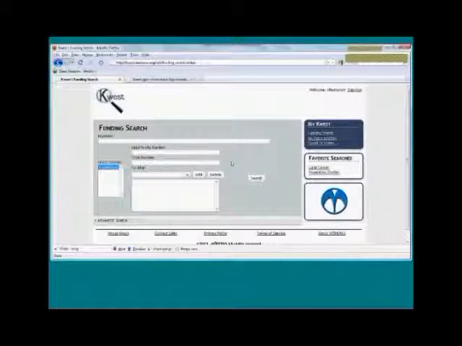The other thing I'd like to mention is that later this year we're planning on adding profiles to the system, which will allow you to create a profile that has your background and your research interests, possibly, like, I'd like to do research in South America. So if something comes up that says the location that is going to be performed is in South America, it will create a hit that gives you that information. So you will automatically get emails for opportunities that get entered or updated that match your profile, if you choose to have them emailed to you. You can always obviously log into the system and see them as well.